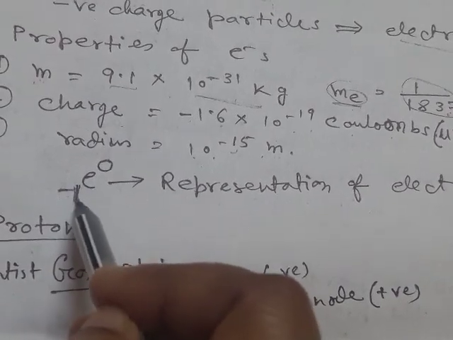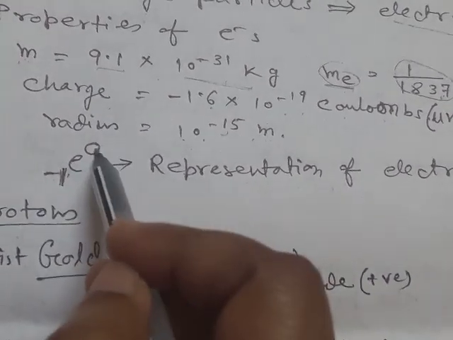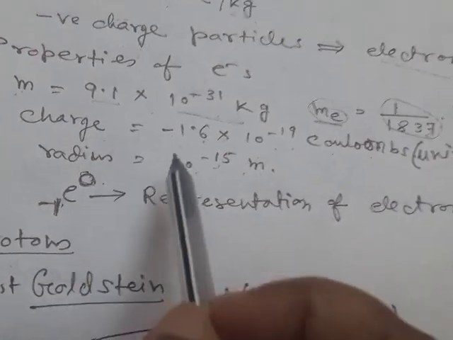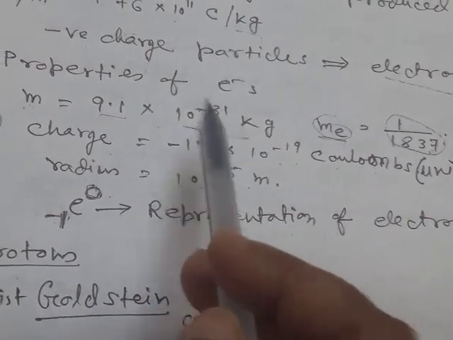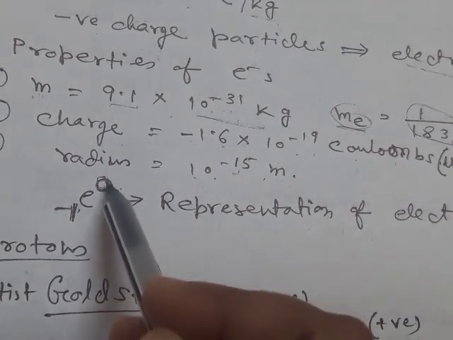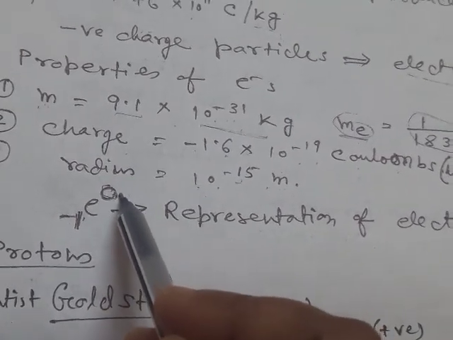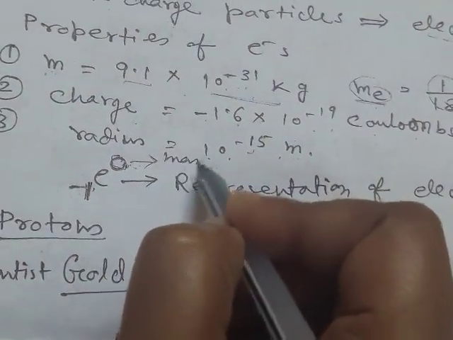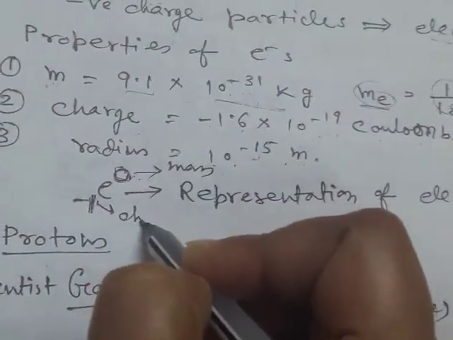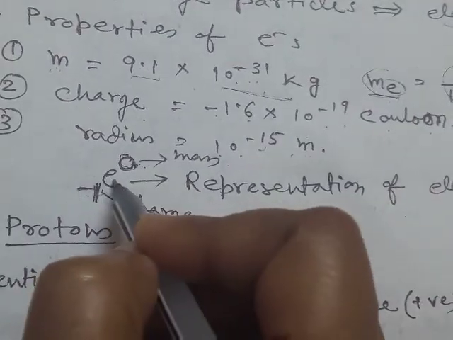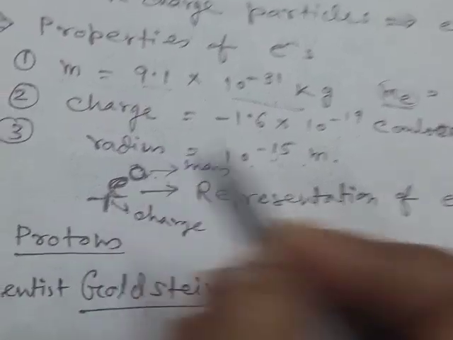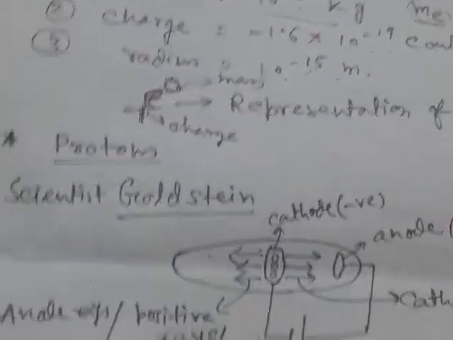Here this minus 1 denotes the charge, and this 0 denotes the mass of electron. As its mass is very small, we can neglect it and consider the mass as 0. So this is the representation for electron.